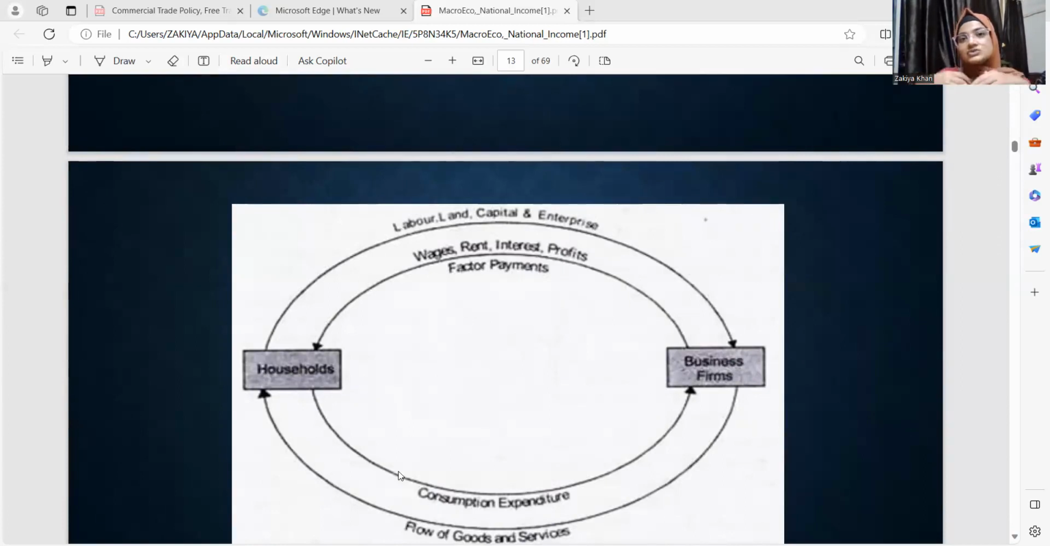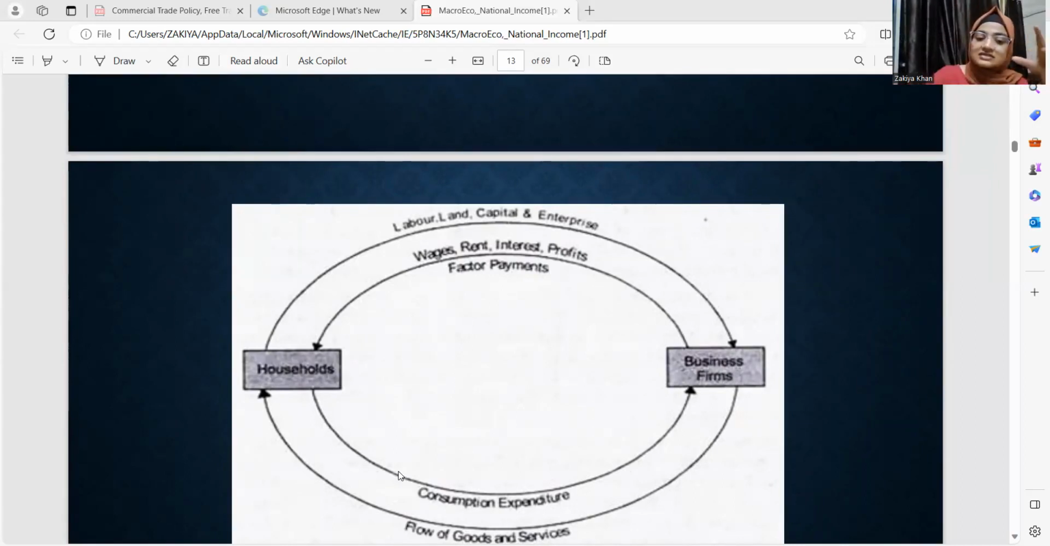On top, if you see, the household is providing factors of production in the form of land, labor, capital, and enterprise or entrepreneur. In return for land, the firm pays rent. In return for labor, the firm pays wages. In return for capital, interest is paid. In return for an enterprise or entrepreneur, the firm gives back profits. So whatever is being purchased, you are giving money in return for that.